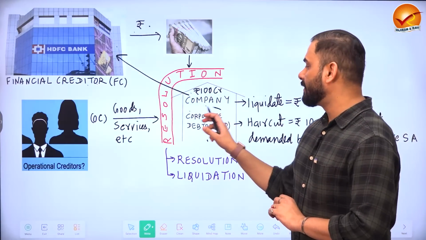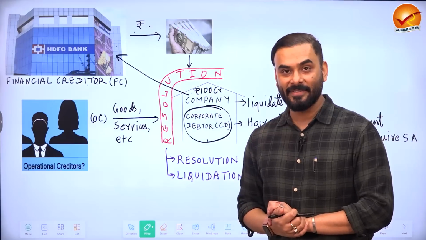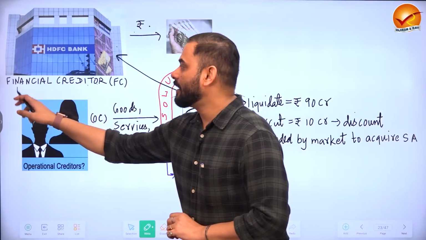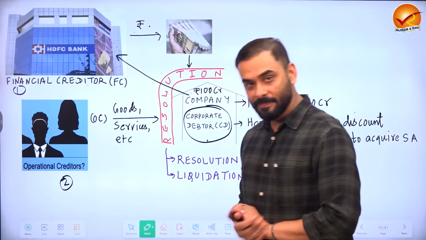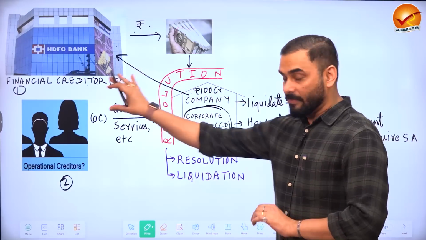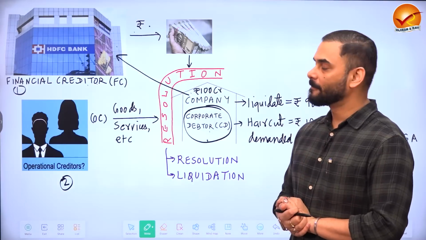And what is this company? This company is called a corporate debtor, which means they are in debt, they have taken a loan. So there are 3 things that we have seen. First is financial creditor. Second is operational creditor. So these are the people who expect some payment from the company. And the company is the debtor because the company has taken a loan.